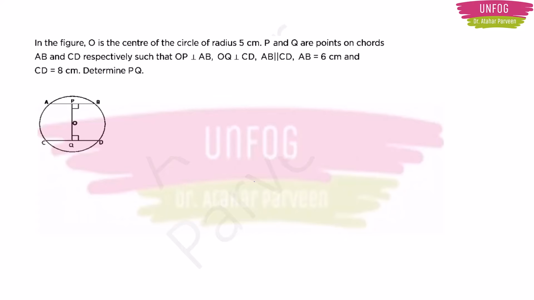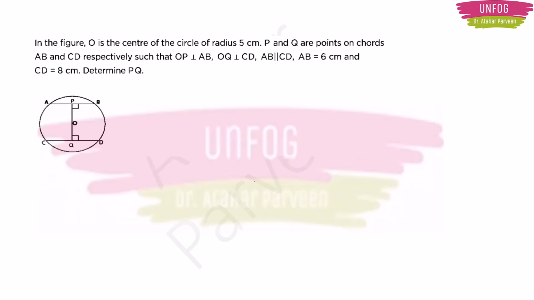So one example which I am giving you is this. In the figure, O is the center of the circle of radius 5 cm. P and Q are points on chords AB and CD respectively, such that OP is perpendicular to AB, OQ is perpendicular to CD, and AB is parallel to CD.